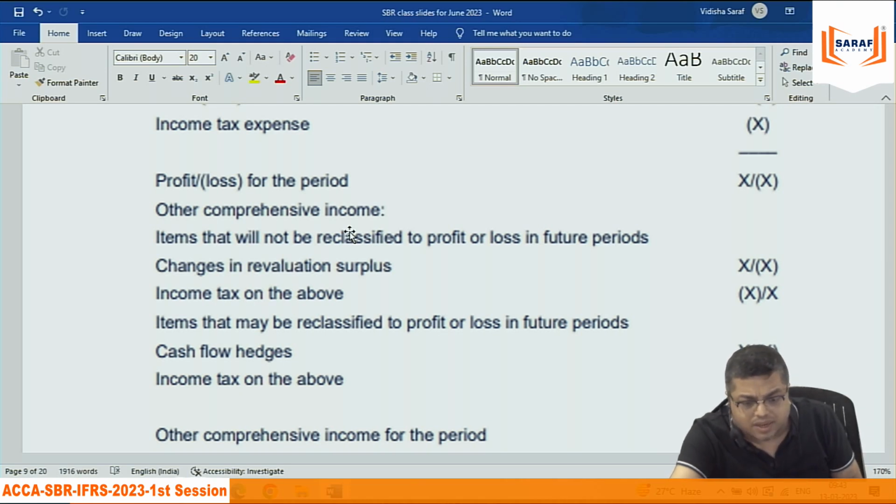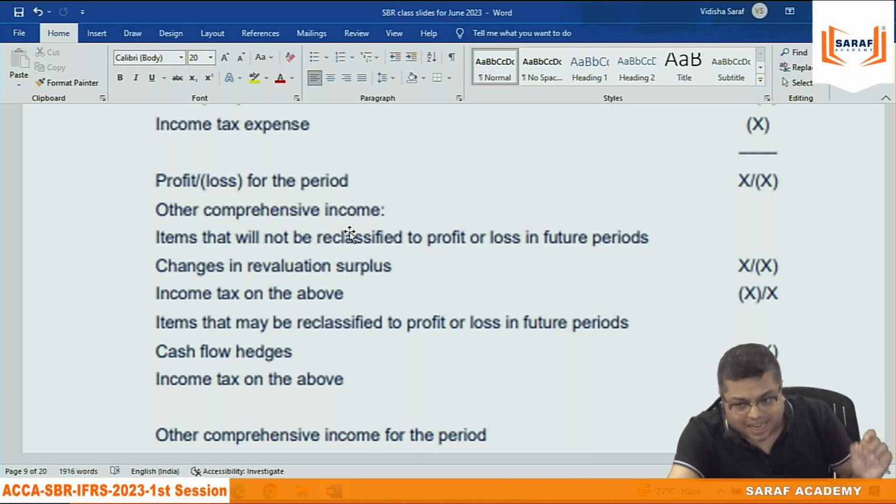Other comprehensive income means those incomes or expenditures which cannot be said to be profit or loss. For the time being, just for understanding, though it is not exactly right, generally you say unrealized gains or losses.